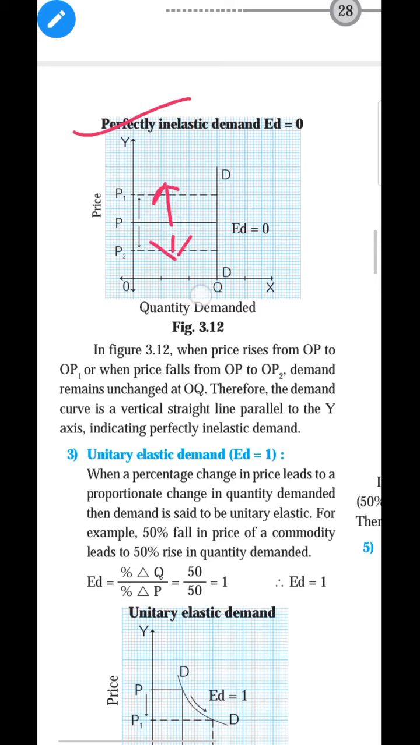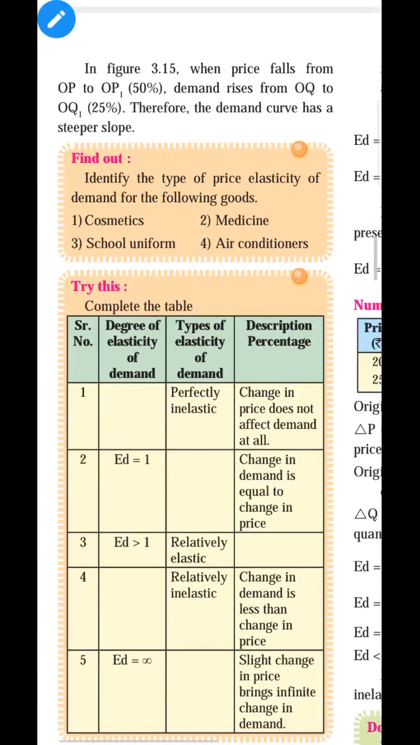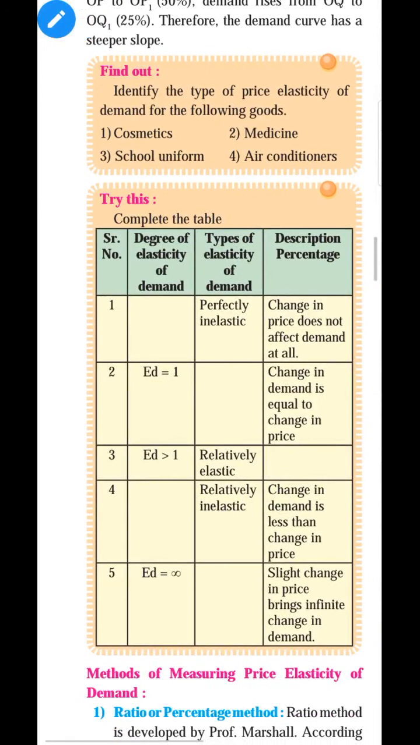Why? Because if the doctor prescribes you to take the medicine, because you have to get well soon, what will you do? You have to purchase the medicine at any price, whether the price of the medicine is high or low. You have to consume it, you have to buy it. So demand for these goods is perfectly inelastic. So the slope of demand is vertical.